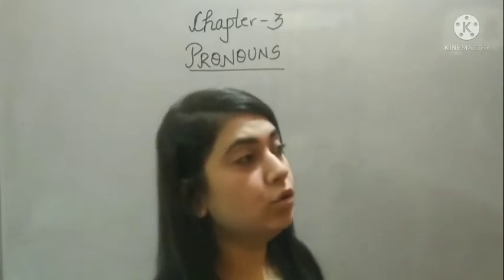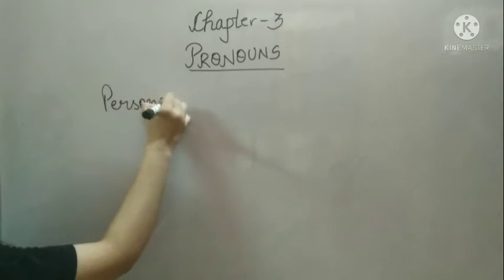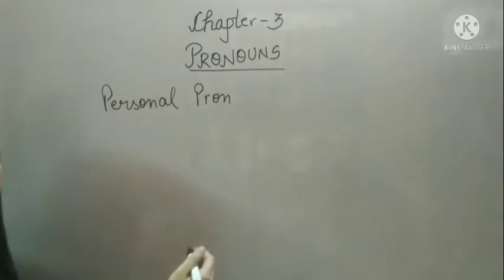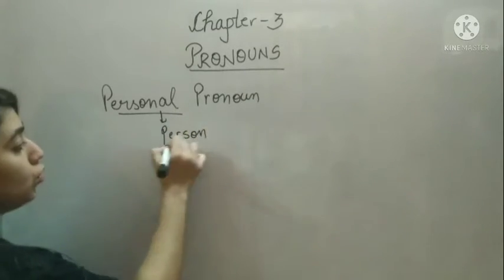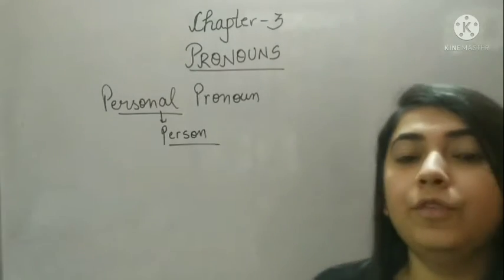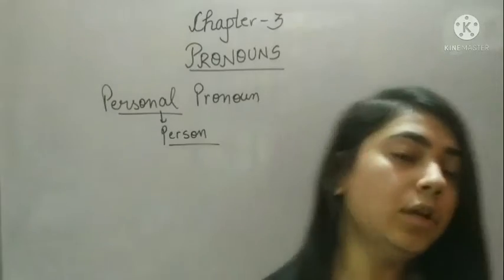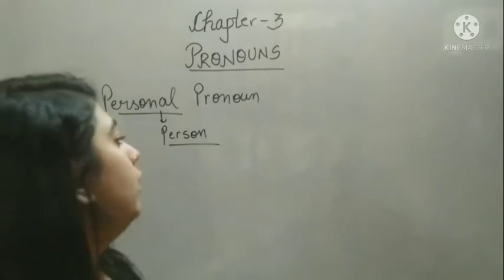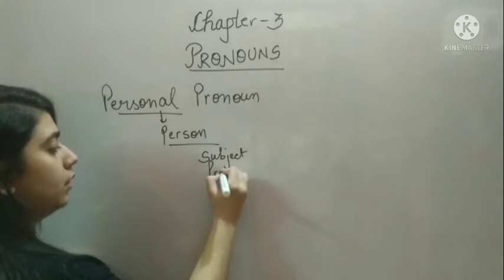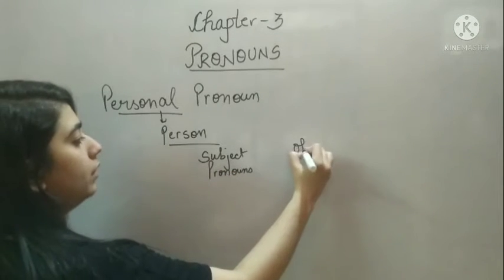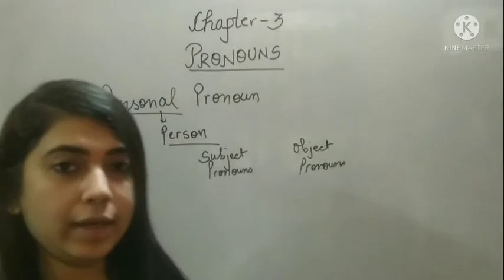Okay. Now talk about types of pronoun. First one is personal pronoun. Now personal, where this word personal has come from? It has come from person, right? So all the pronouns that we refer for a person, that is known as personal pronoun. In personal pronoun, we have subject pronouns and object pronouns. Now, you already know what is subject and what is object, right?